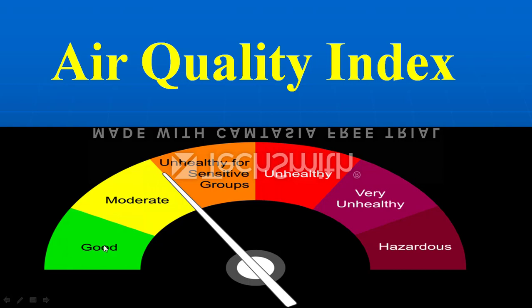Okay, now here you can see the meter of how we are distributing the air quality. Air quality can be good, that is the most prior thing, and it should be. Second, moderate, meaning having some pollutant. Then a bit severe, unhealthy for sensitive groups, and then this starts the danger zone: unhealthy, very unhealthy and hazardous. Now we will see how this is categorized.